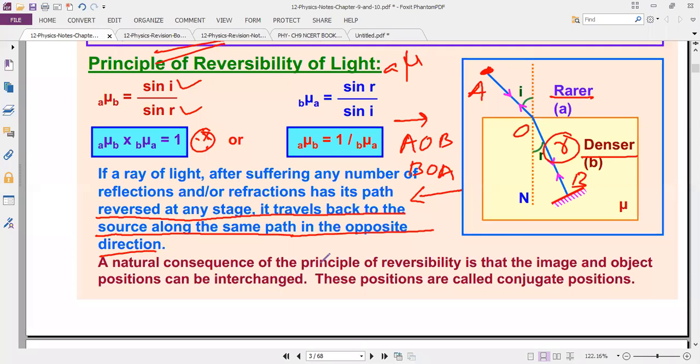Listen, the principle of reversibility is that the image and object positions can be interchanged. So these positions are called conjugate positions. This is the first point. This is the second point. Take notes. Now we are discussing refraction of light, the law of refraction, and the principle of reversibility of light. Okay.